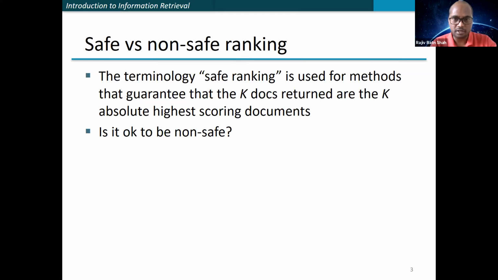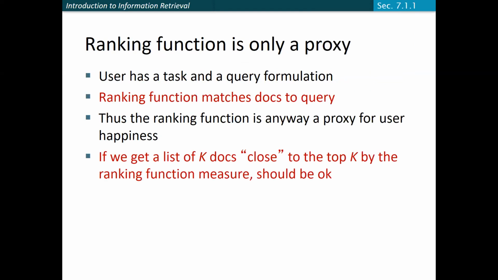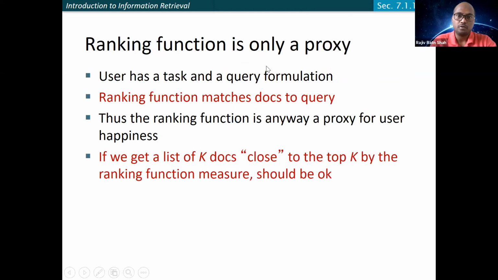Okay, so I think it should be okay, right? It should be okay, because here the ranking function is just a proxy. Ultimately, as part of the information retrieval system, if you recall the evaluation lecture in the last class, we want to keep the user happy. Whatever the information need the person has, we need to provide the respective information in terms of documents, so that it addresses the need of the user.